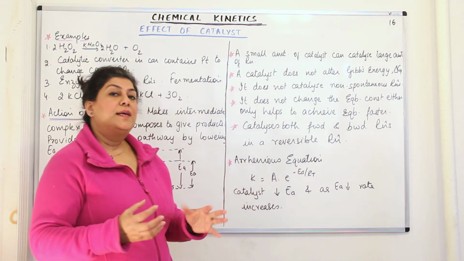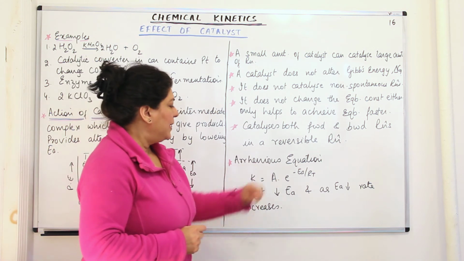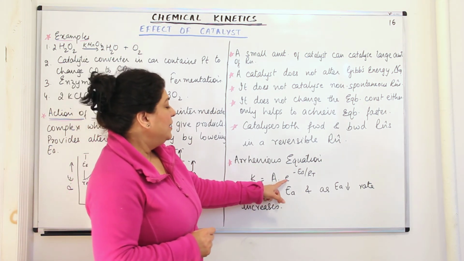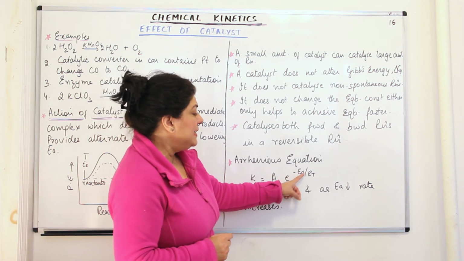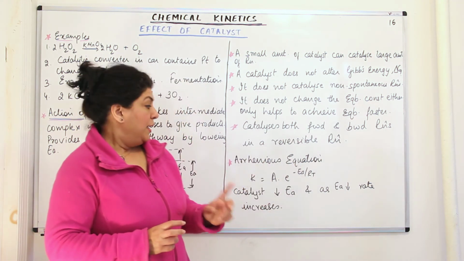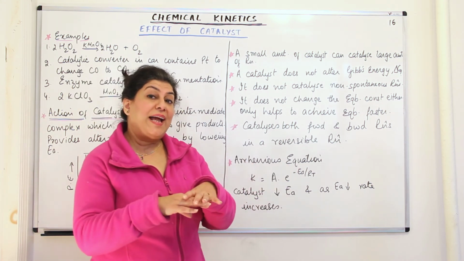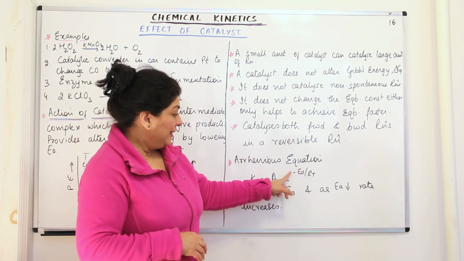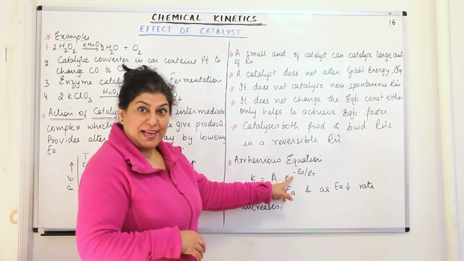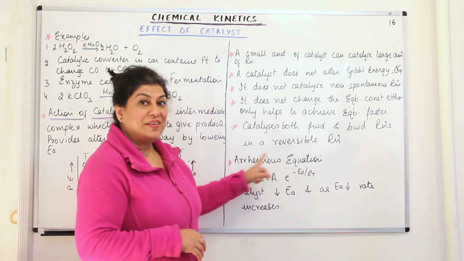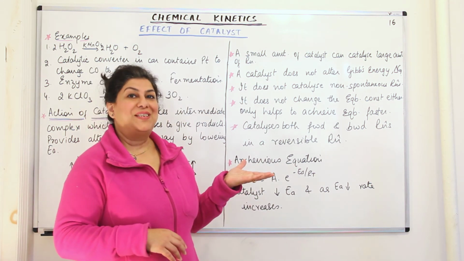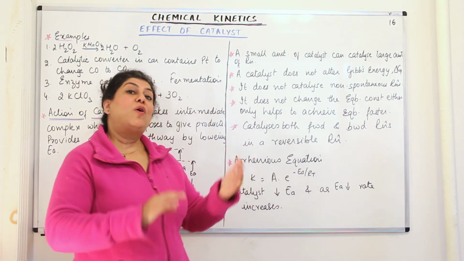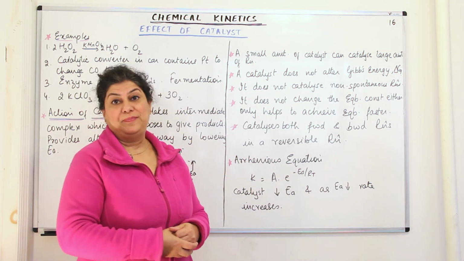How do we understand the action of a catalyst? If you look at the Arrhenius equation, the rate constant k is equal to A, the Arrhenius factor, into e to the power of minus Ea over RT. So the presence of a catalyst decreases Ea, the activation energy, and this is a negative exponent. So if the negative value is decreasing, it means the rate is actually becoming larger. The rate is increasing, and since it is exponential, the rate will also increase exponentially.